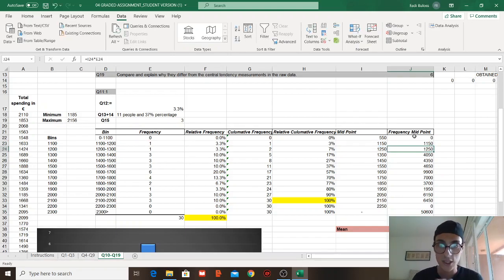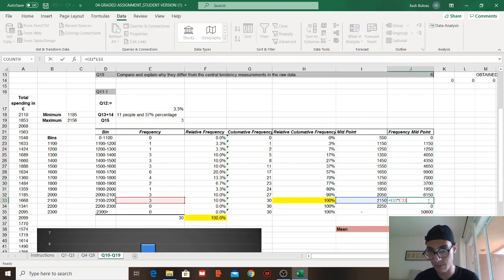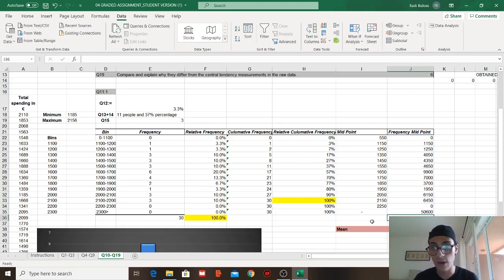All of that we're doing is to get the mean. The mean to those amounts, as we said, they are grouped. When things are grouped, sometimes information can be lost. That's why we had to do midpoint and that we had to do frequency midpoint. So after calculating the frequency midpoint and its simple calculation, we sum up all the amounts. After summing up the whole amount, there is a formula that we have.